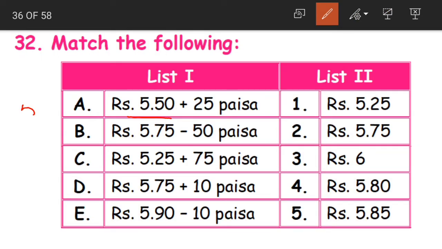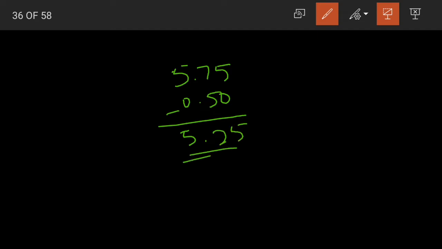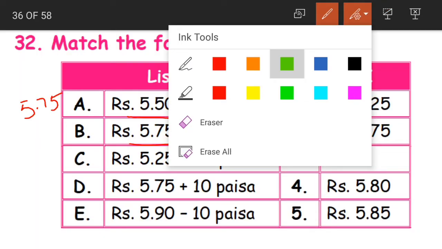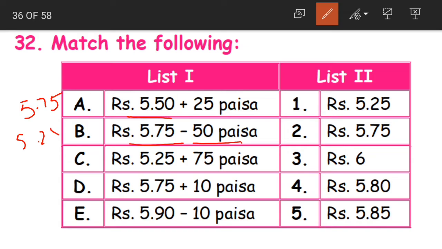Let us write here what is the answer. 5 rupees 75 paise. Then we have 5 rupees 75 paise minus 50 paise. 575 minus 50. When we subtract, we have 5 rupees 25 paise. So the next is 5 rupees 25 paise. Shall we match?